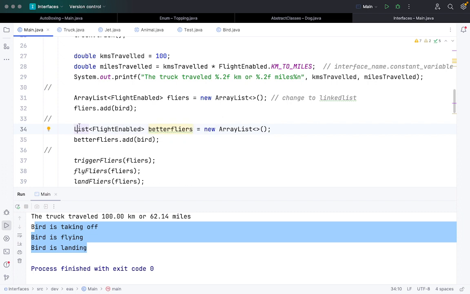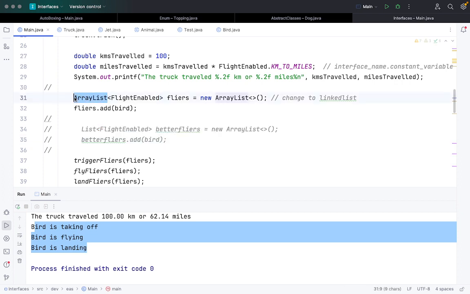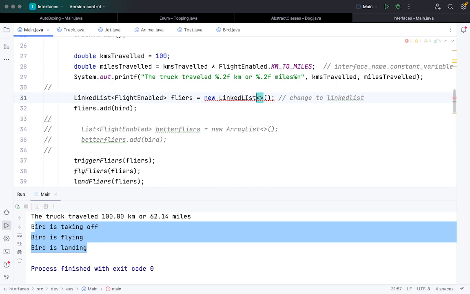Let me for now just comment this part. Now instead of ArrayList, if I change it to LinkedList, and here also LinkedList. Both ArrayList and LinkedList come from the superclass List, they are inheriting the List interface in this case, or Collection, and from there they extract the functionalities.